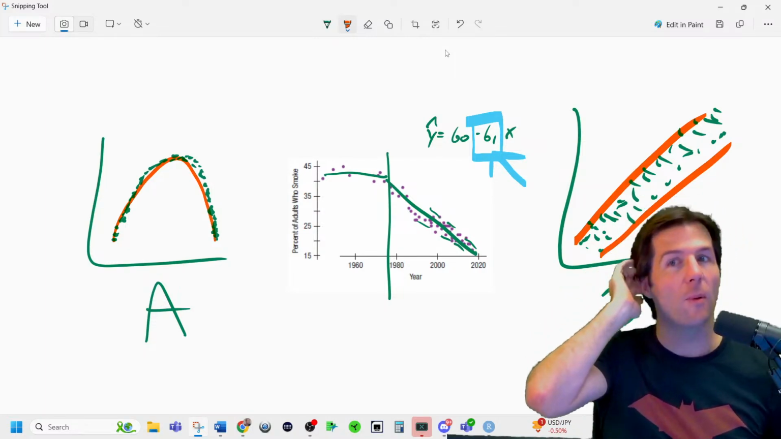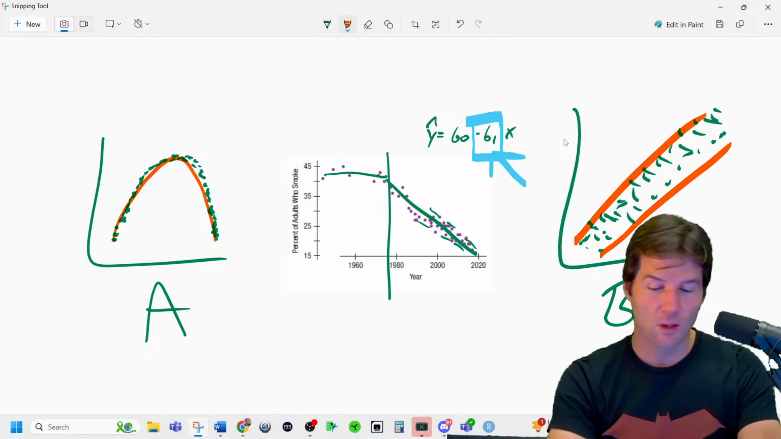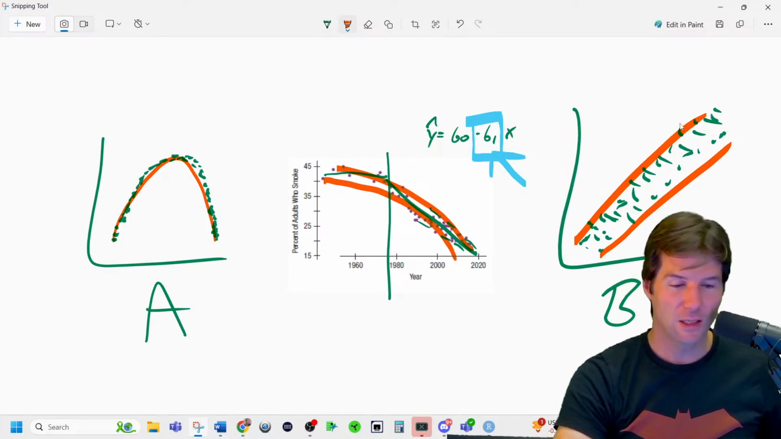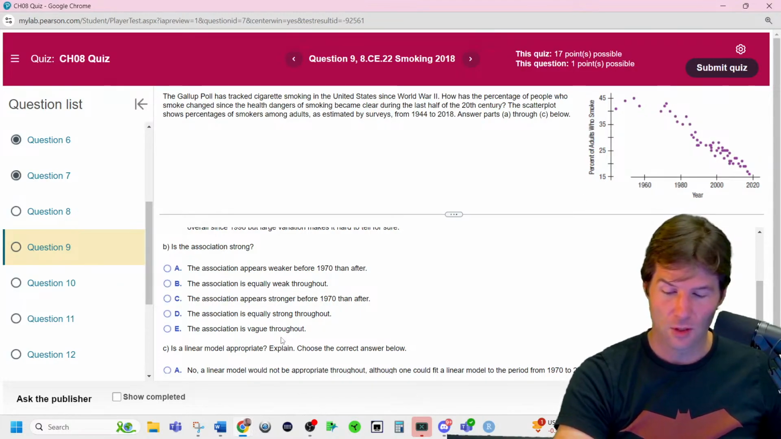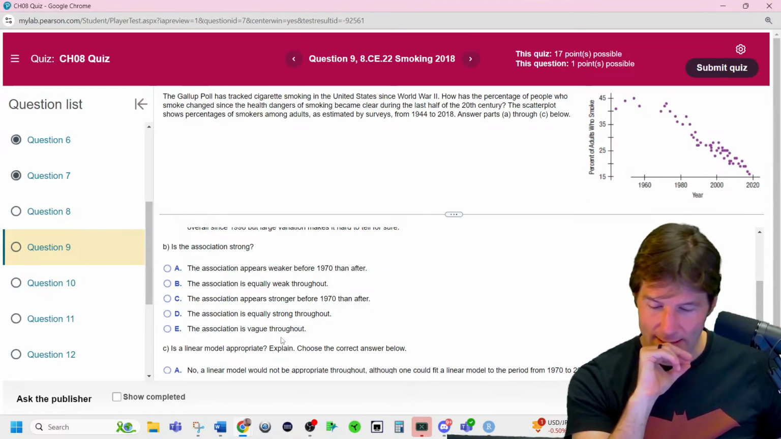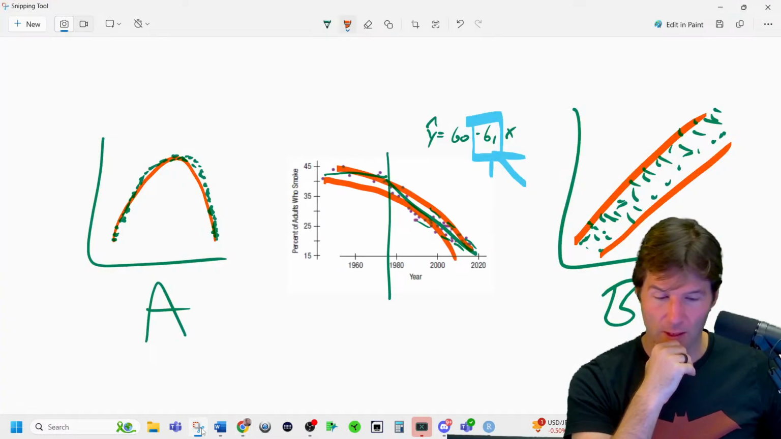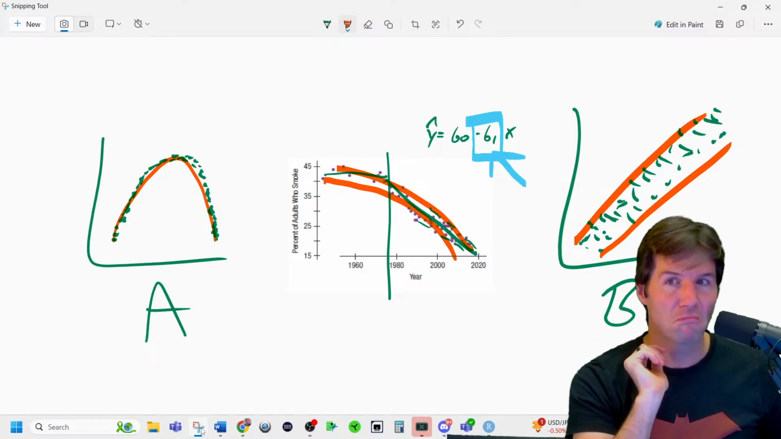A has a parabolic form, and B has a linear form. If you draw the tightness around A, it's very tight around its form. It has a nonlinear form, but it's still tight around its nonlinear form. So I think they're being a little bit mean on this one, though. B is moderate strong, still pretty strong. It's weaker than A, but it's moderate strong.